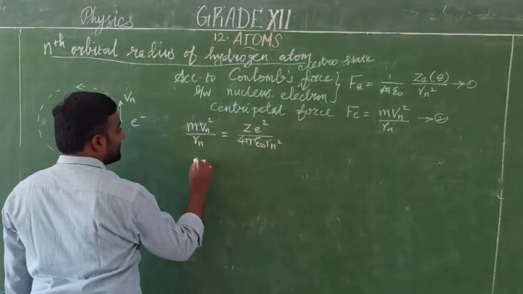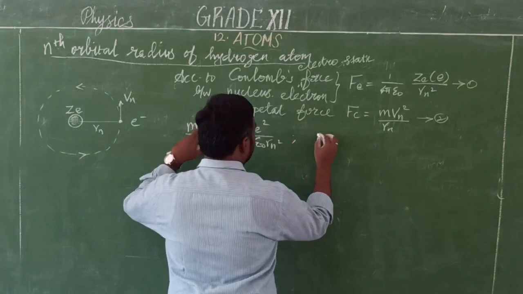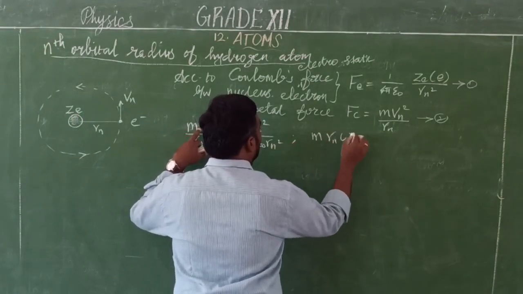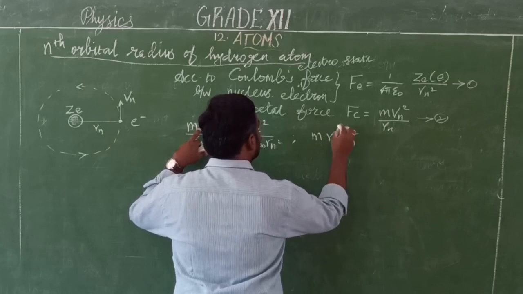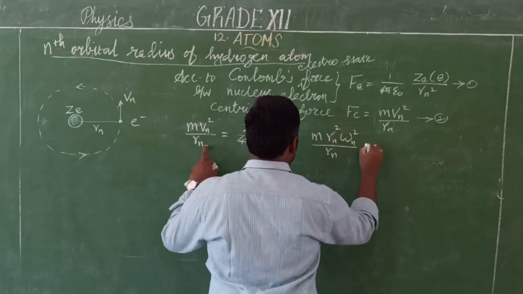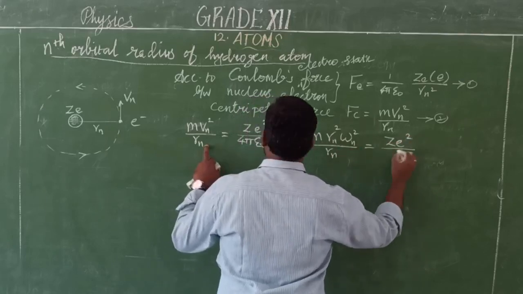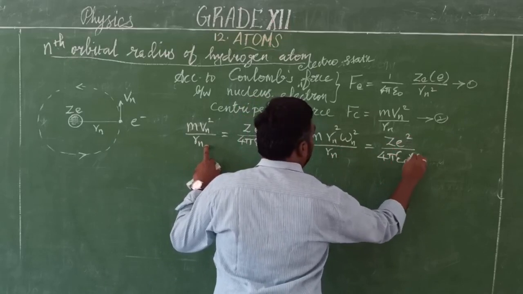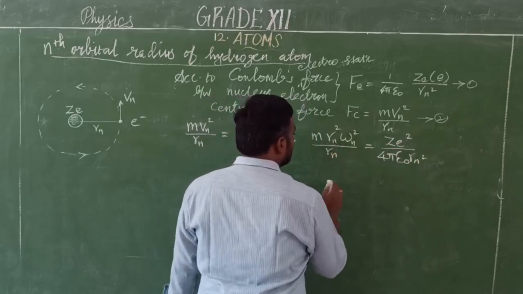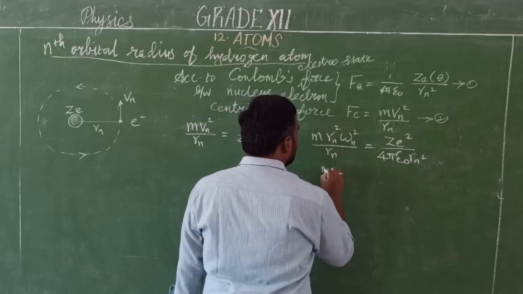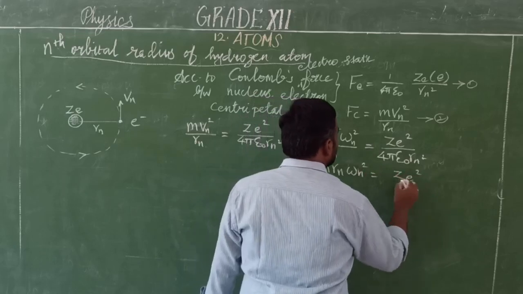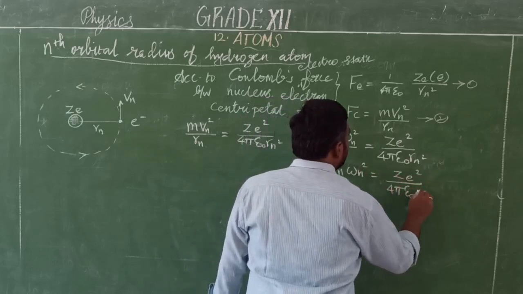So substitute here, and the equation changes into m R_n omega_n square is equal to Ze square by 4 pi epsilon naught into R_n square.